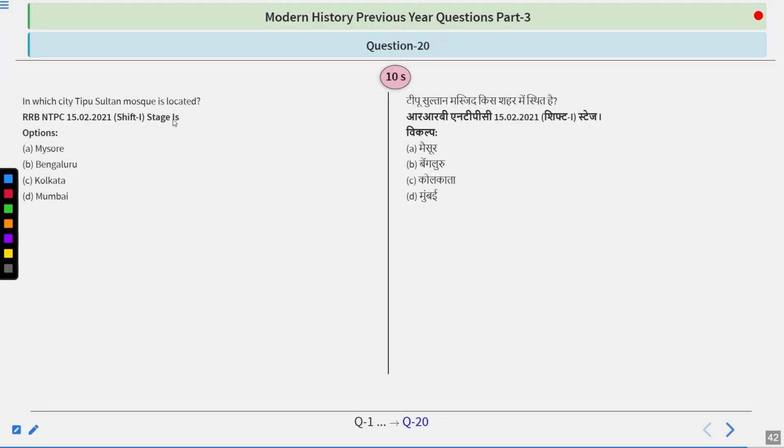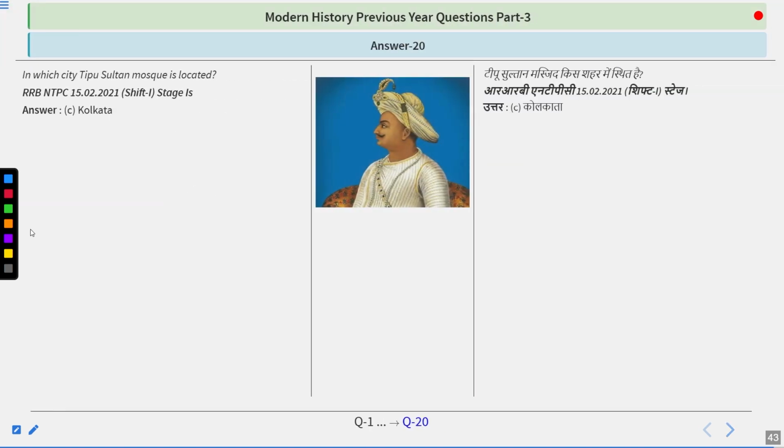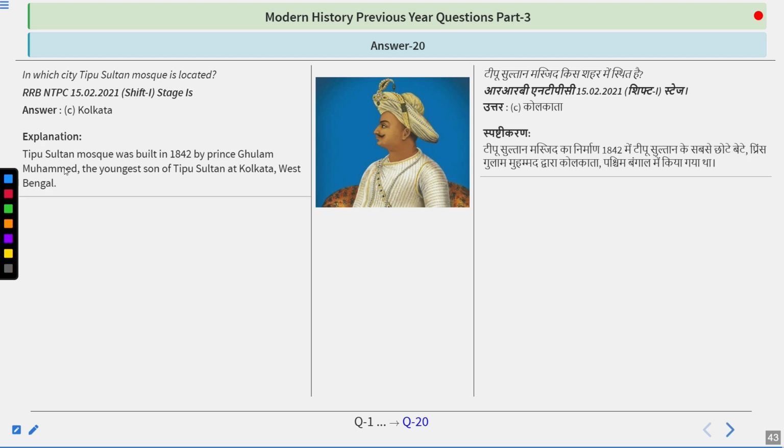In which city is the Tipu Sultan Mosque located? Mysore, Bengaluru, Kolkata, or Mumbai? Try to find out the answer. It is a good question, guys. You must be thinking that it will be in Mysore, but the answer is Kolkata. So if the question comes in your exams ever, remember, the Tipu Sultan Mosque was built in 1842 by Prince Ghulam Muhammad, the youngest son of Tipu Sultan, at Kolkata, West Bengal. So remember, the answer is Kolkata.